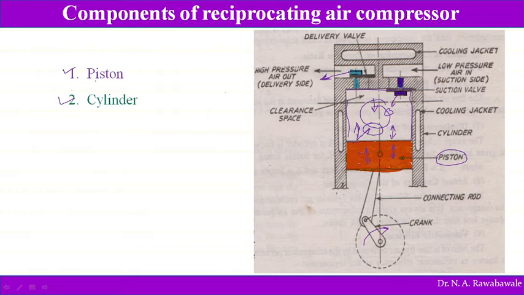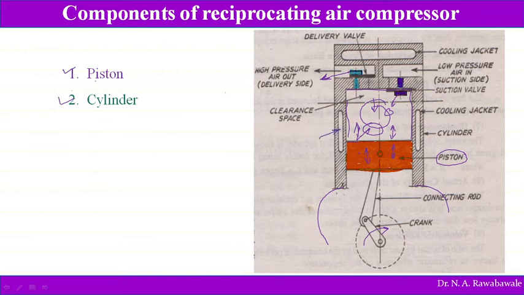This cylinder helps us to trap the air in it and helps to compress the air, and supports the cylinder head, walls, everything. The cylinder head and walls are mounted over this cylinder, and this cylinder is mounted over the casing. Surrounding this cylinder there will be a water jacket.